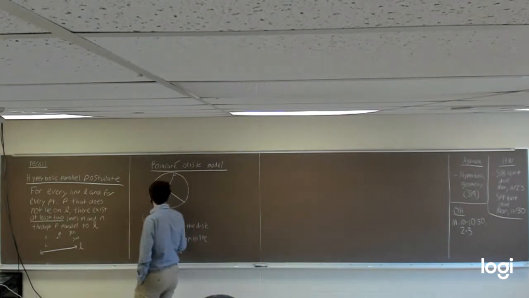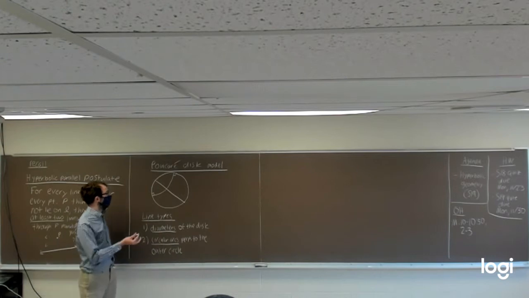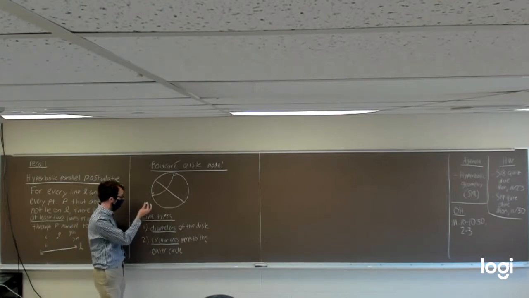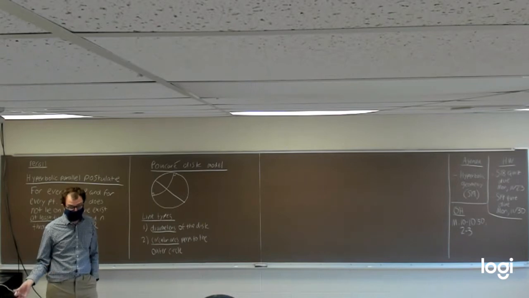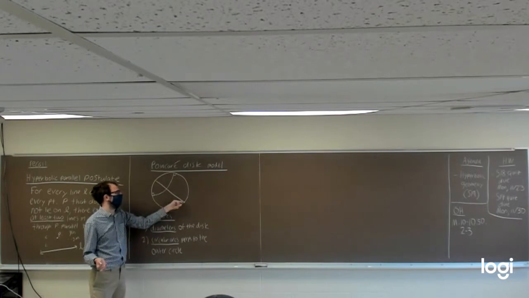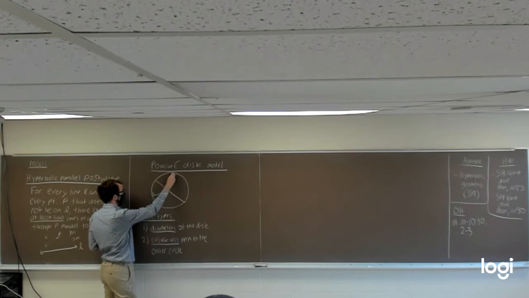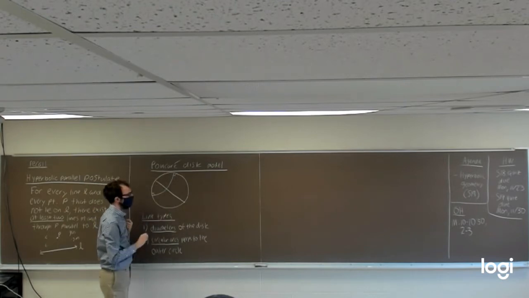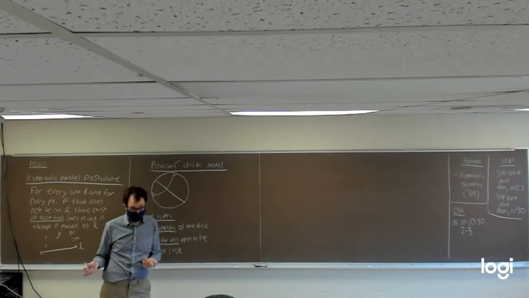Before we do that, let's talk about the two kinds of lines that are okay to have in the Poincare disk. The first type of line that we can define to be a line is just a diameter of the disk, a straight line going from one point on the disk to the opposite point. I can't just draw a straight line from here to here because those are not opposite points. They have to be lines that have the maximum possible length going down the middle of the disk.